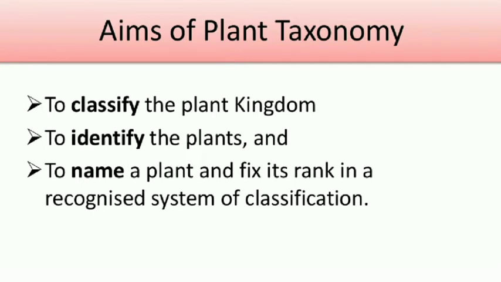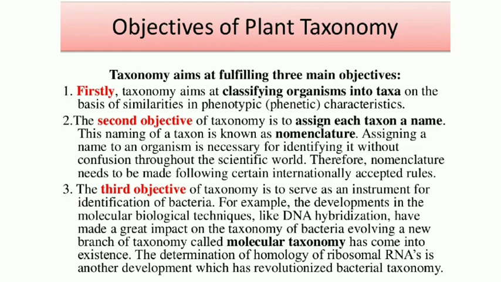We shall move on. Then, what are the objectives of plant taxonomy? First, taxonomy aims at classifying organisms into taxa on the basis of similarities in phenotypic characteristics.